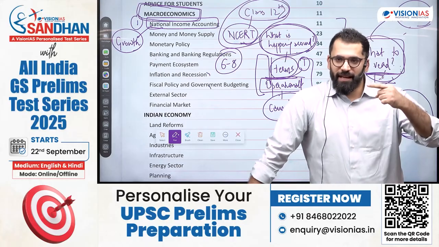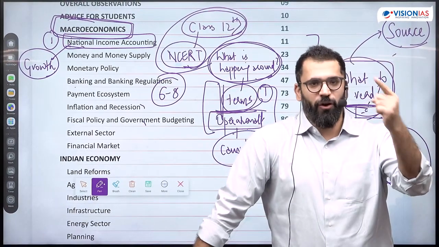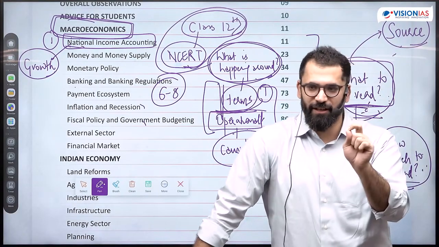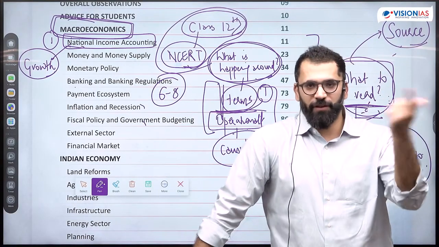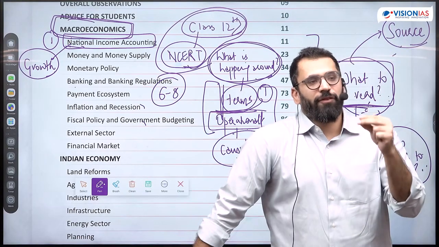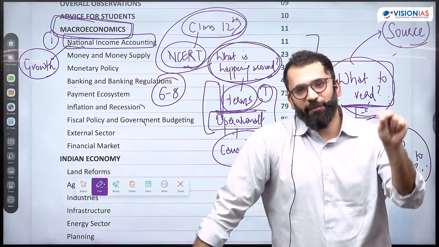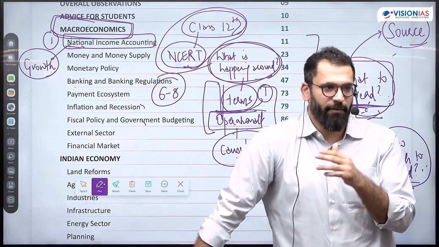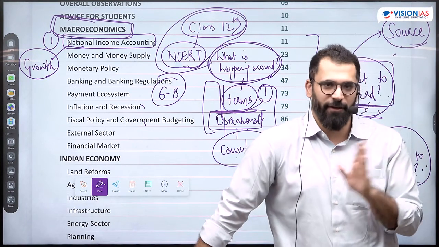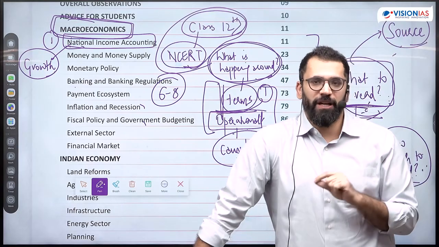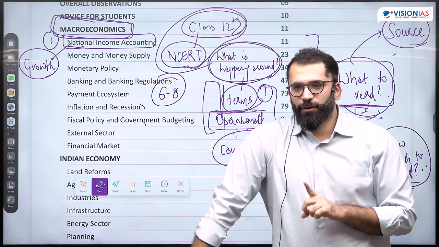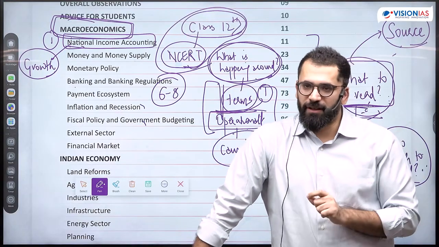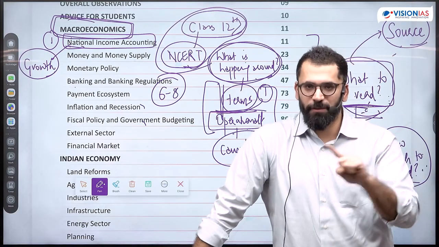One, I make the language difficult and also make the options difficult. All statements are correct. Two statements are correct. This is what can be done if the topic has to stay the same. Or I ask from the dynamic area, something that is happening around you, from the newspaper. If my basic questions from NCERT get covered word by word and I don't want to repeat, either I'll make the language of the question very difficult, which in a shorter period of time becomes difficult to understand. This is what they did with the options.